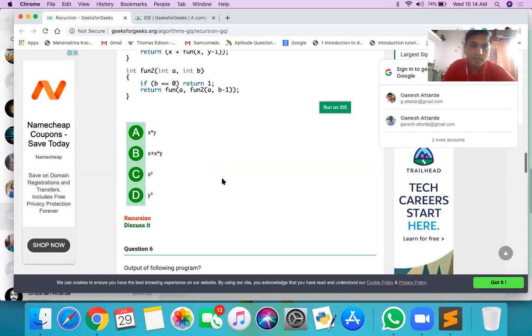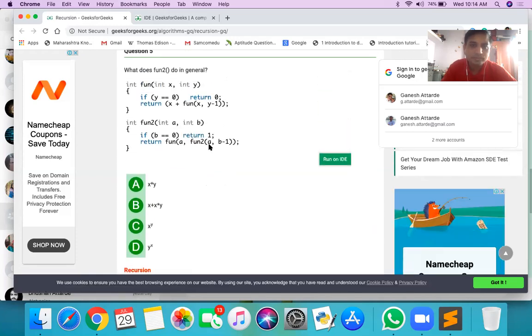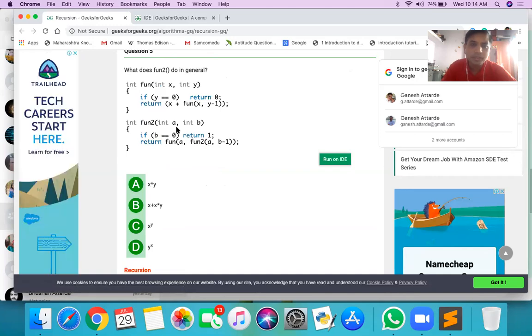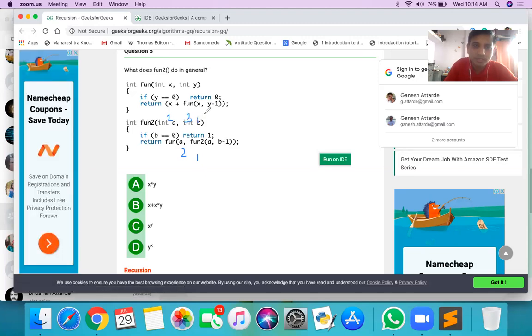So take an example. We can take random values, say a as 5 and b as 4, but do not take such big ones. Only 2 and 3. So a is 2 and b is 3. The first call is fun of 2 comma something, and it will call fun2 of a comma b minus 1. Again the function gets called, but now a is 2 and b minus 1 is 2. So next time fun2 is called with the arguments 2 comma 2.